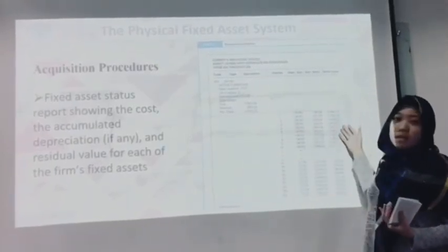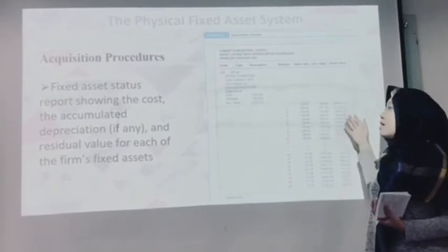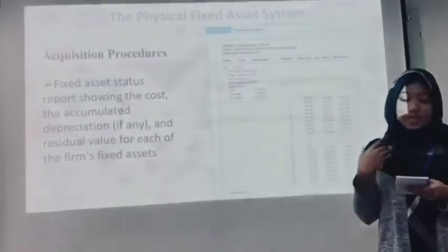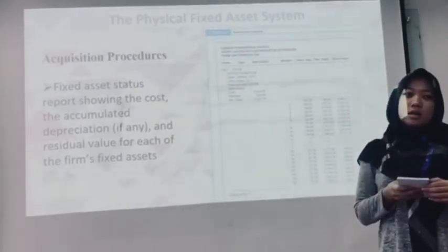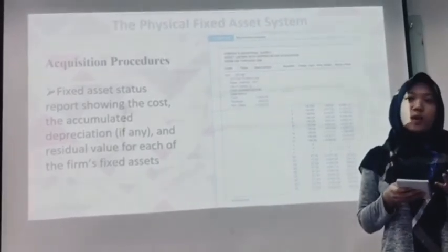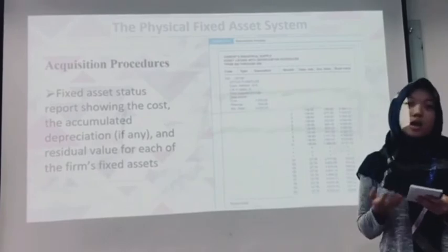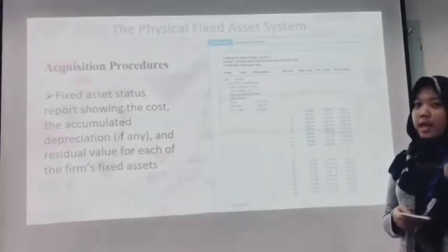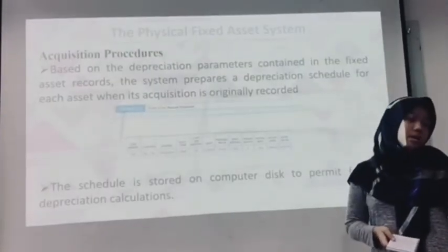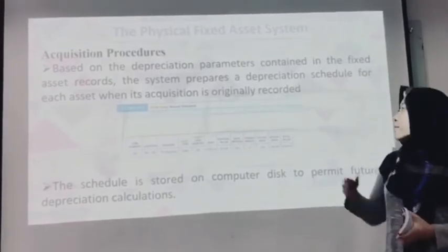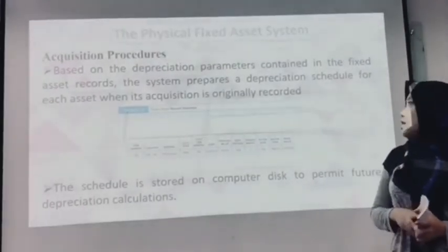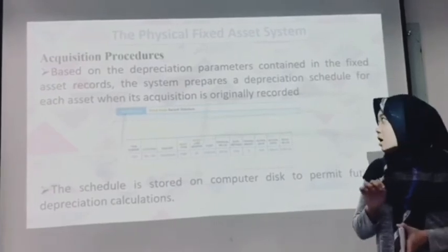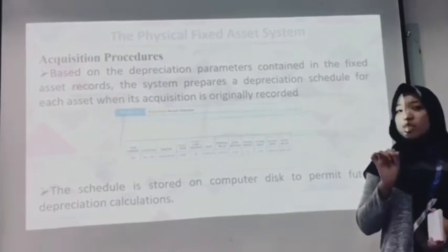This is the depreciation schedule, as mentioned before. The depreciation schedule shows when and how much depreciation to record, and when to stop taking depreciation on fully depreciated assets. Next, based on the depreciation parameters contained in the asset records, the system will prepare a depreciation schedule for each asset when its acquisition is originally recorded.